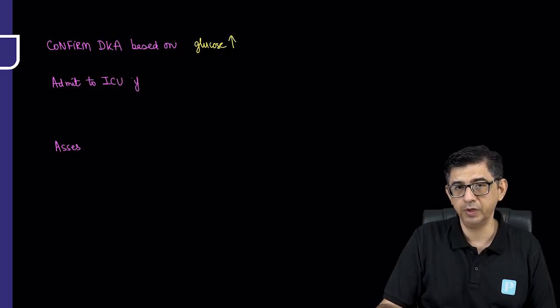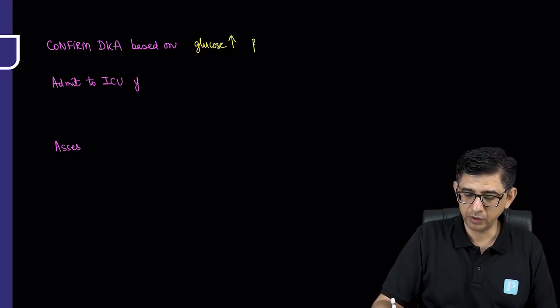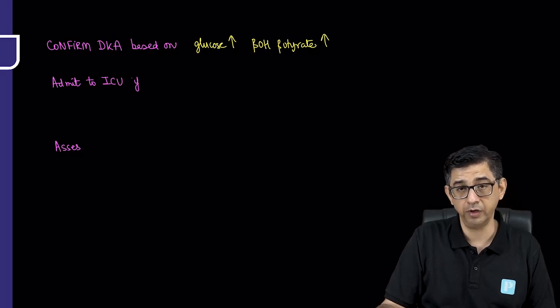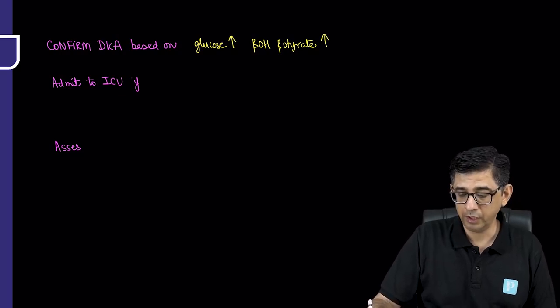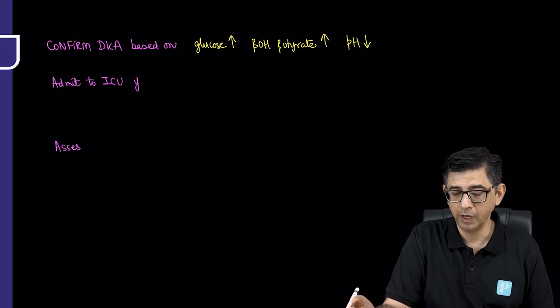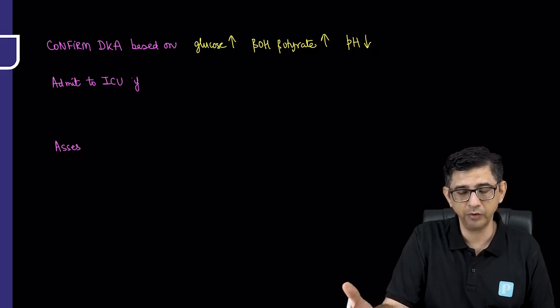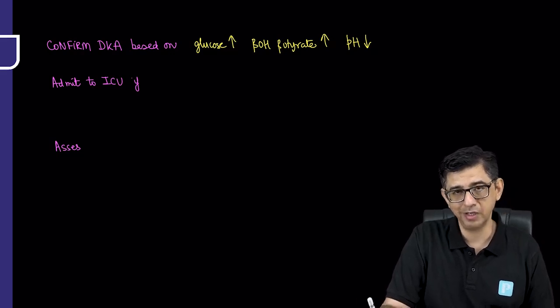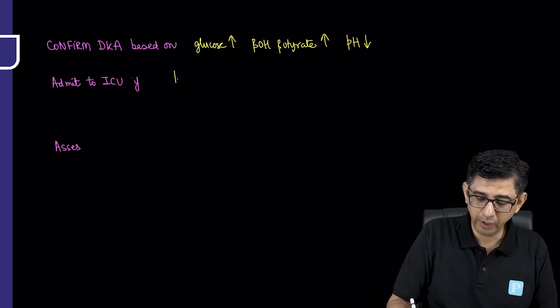The glucose would be given to be elevated. The beta hydroxybutyrate values will also be given as elevated, in case the examiner wants to give me the beta hydroxybutyrate values. If he chooses not to, then he will mention simply that a keto stick test was done in the patient, and that is more than sufficient in most cases. In a lot of MCQs, this beta hydroxybutyrate value will not be given. So if we have elevated glucose, keto stick or beta hydroxybutyrate elevation, and a fall in pH, the three things together make diabetic ketoacidosis. When will you admit the patient?